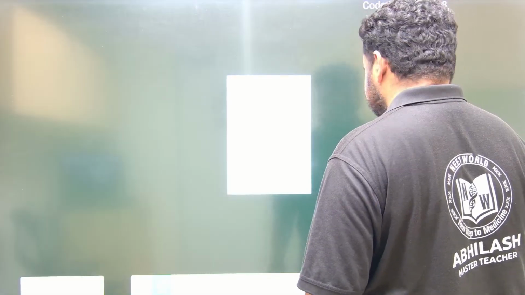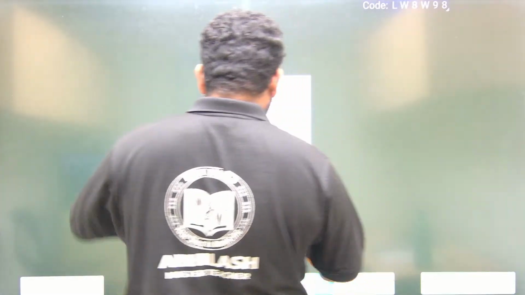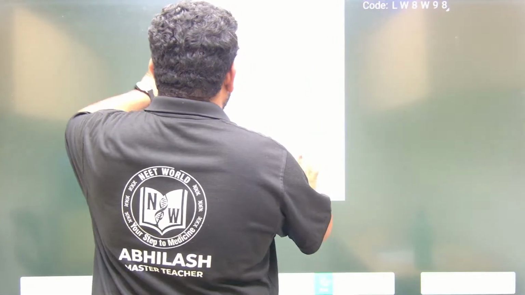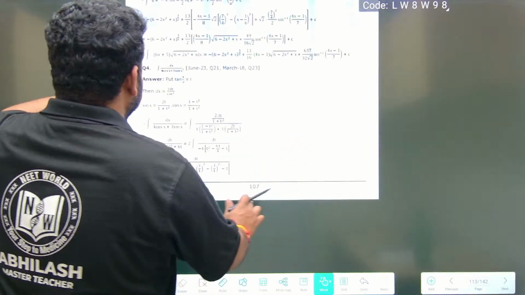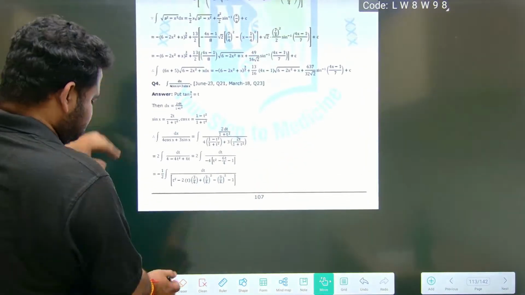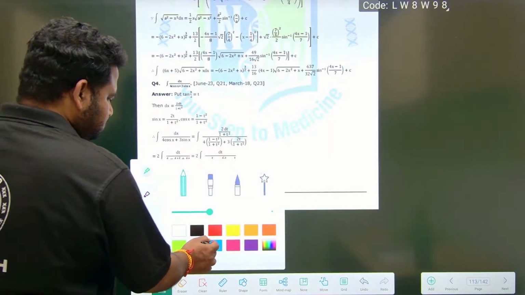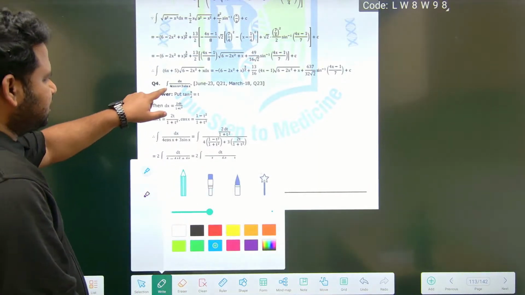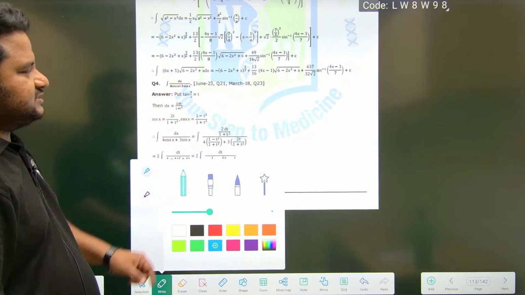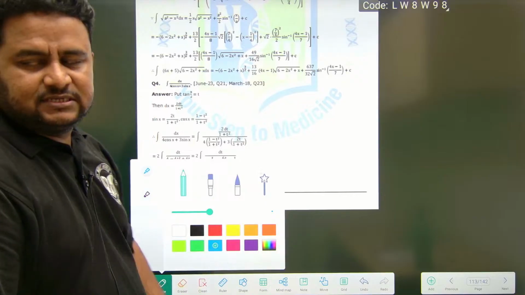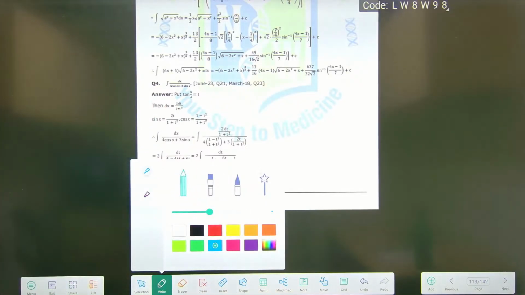Okay, so this is the question we have. Look at this question, friends. All of you please observe the question. What is the question that they have given? Integral of 1 dx by 4 cos x plus 3 sin x. That is nothing but a cos x plus b sin x. That is the method we have to follow.